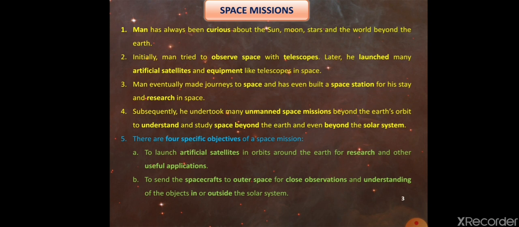In that, the first objective is to launch artificial satellites in orbits around the earth for research and useful applications. So the first objective of space mission is to launch the artificial satellites for the research purpose and for the other useful applications. The second objective is to send the spacecraft to outer space for close observation and understanding of the objects in and outside the solar system. So the second objective of the space mission is to launch the spacecraft in the outer space for the close observation and understanding of the objects in or outside the solar system.